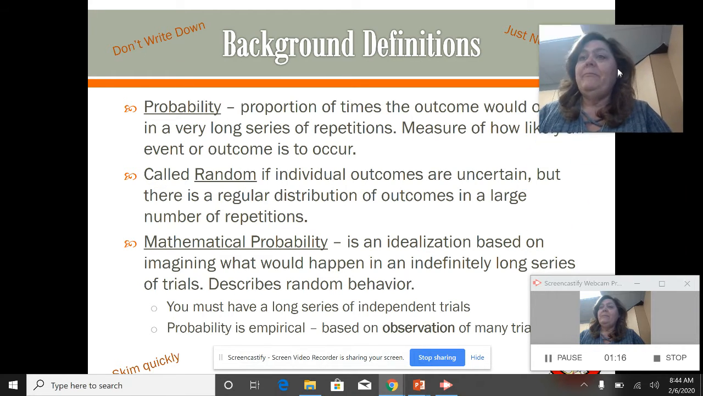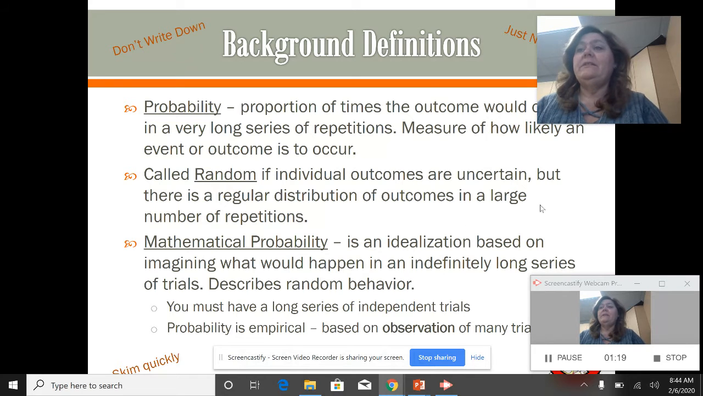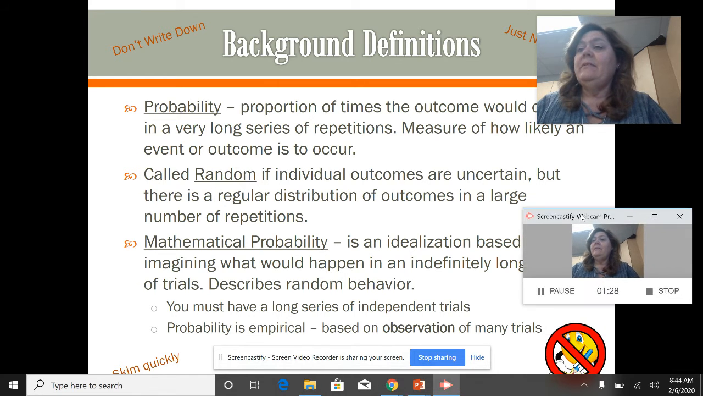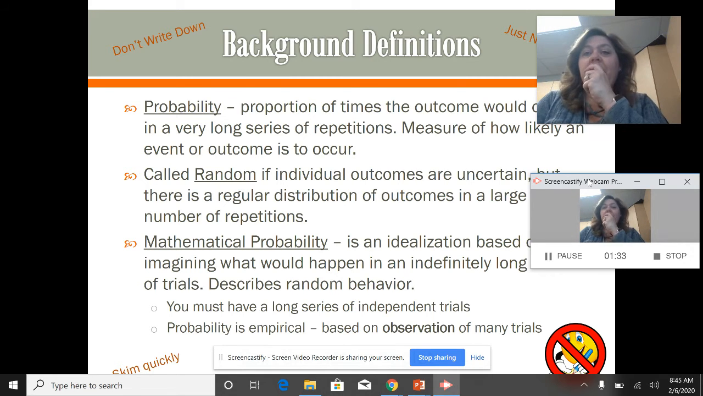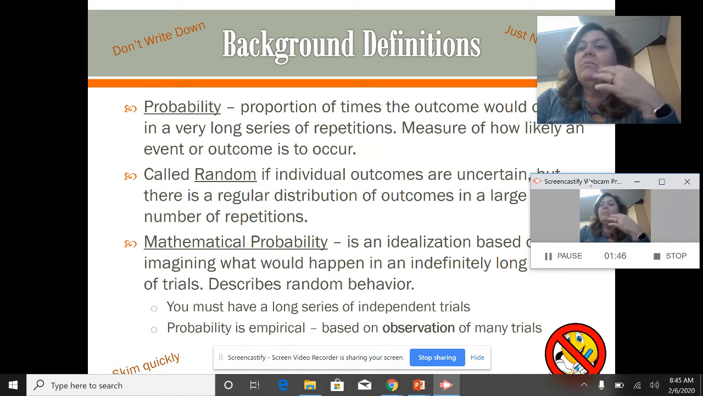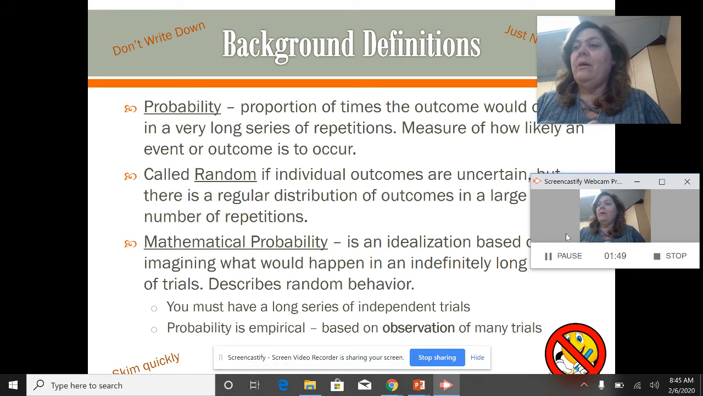Mathematical probability is just the idealization of imagining what would happen in an indefinitely long series of trials, lots and lots of trials, okay? And you must have all this stuff out of the way. Long series of independent trials. But here's one. Probability is called empirical because it's based on observations. Remember we had the empirical rule? That's how you observe how much of the data was within 1, 2, and 3 standard deviations of the mean. Empirical has to do with your observations.